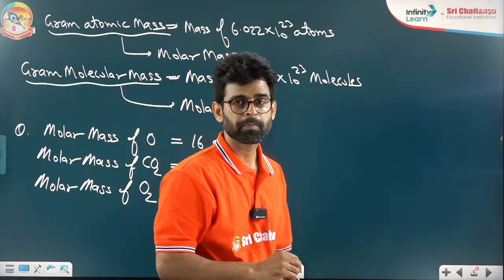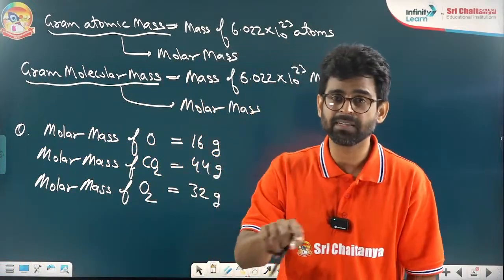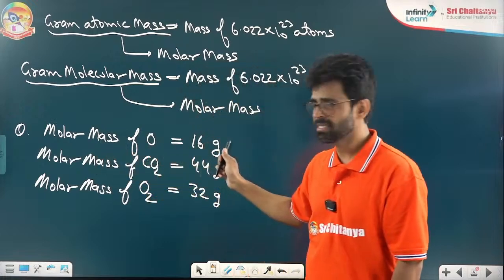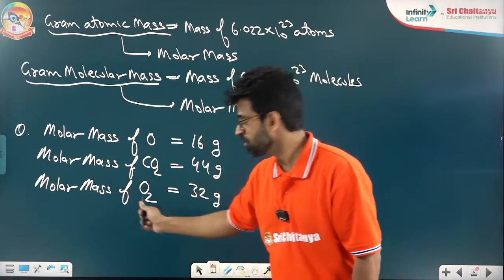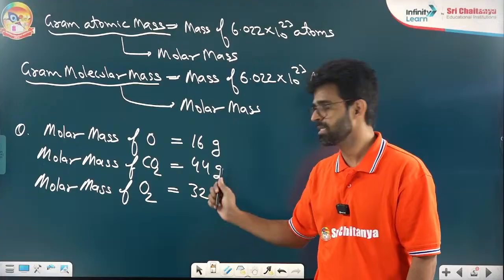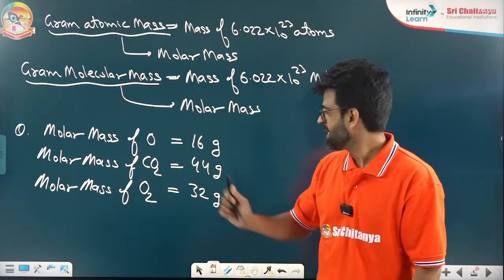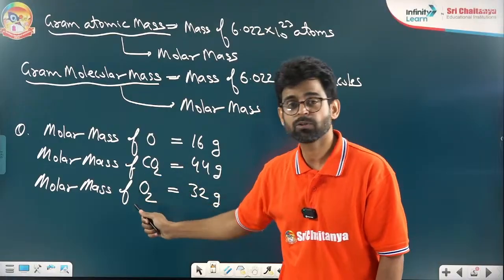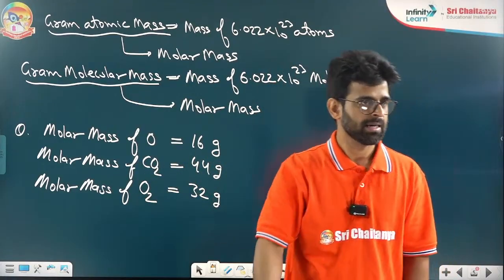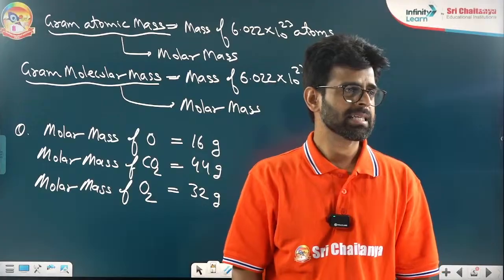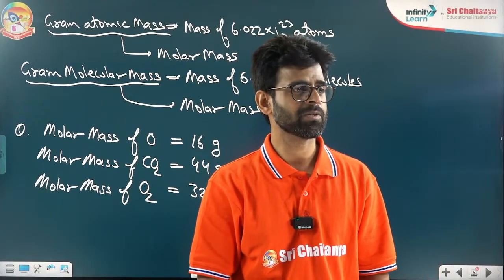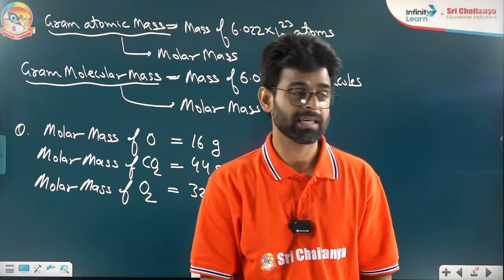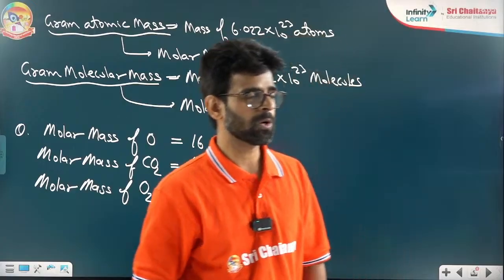It is the mass of 1 mole of O, whereas this is the mass of 1 mole of O2. Yes, right, Karthik? Shyam, very good. Rama, Mahesh, yes. Great. All of you are doing very well.